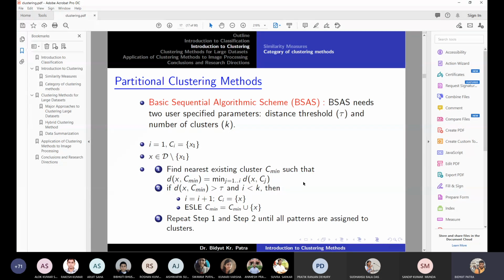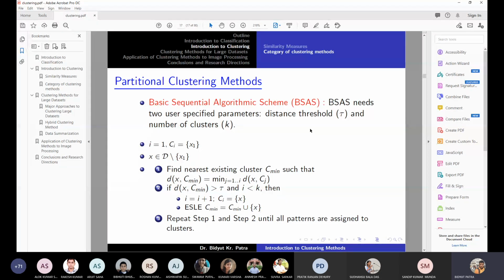This was introduced long back, maybe in the 70s or something like that. It was not reported in the right way. But this algorithm is very simple to understand, and it has also been getting popular due to this big data scenario. So let us understand this clustering approach, that is BSAS. BSAS needs two user specified parameters. One is the distance threshold, another is the number of clusters.